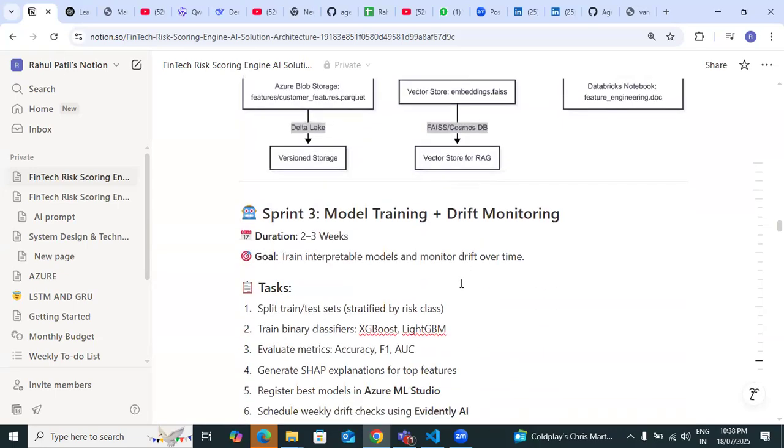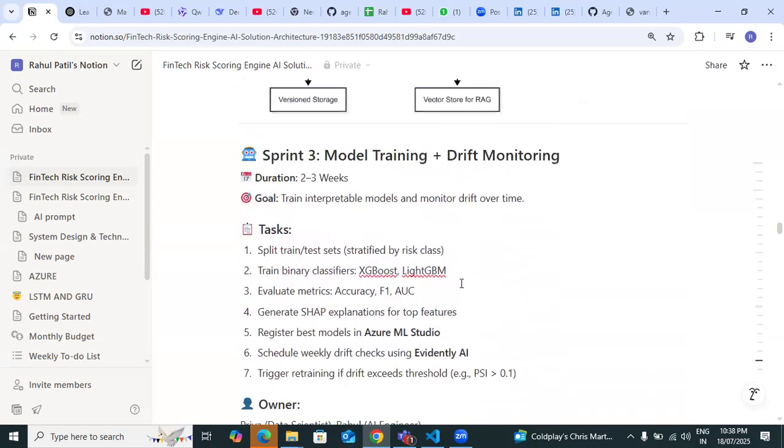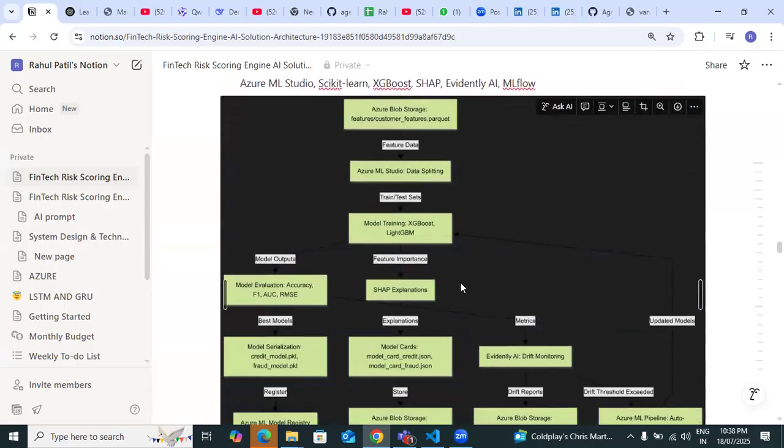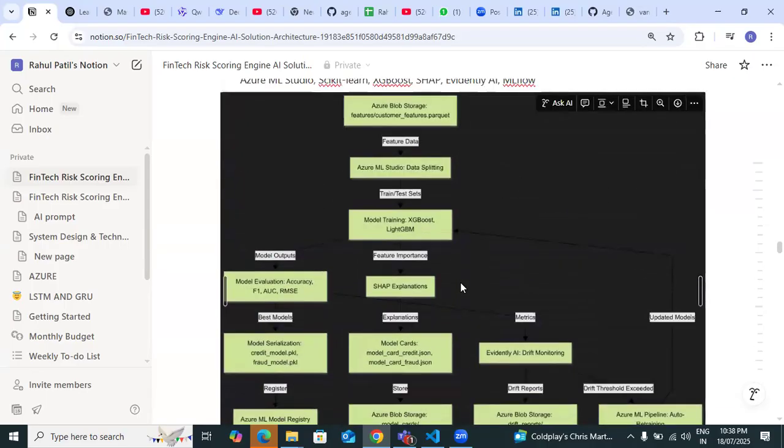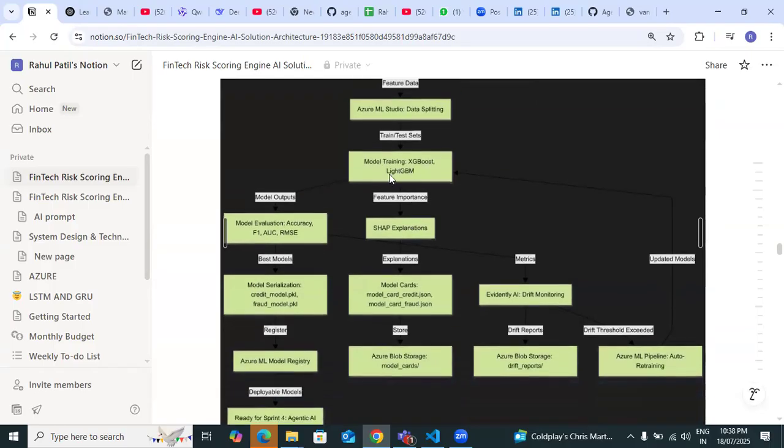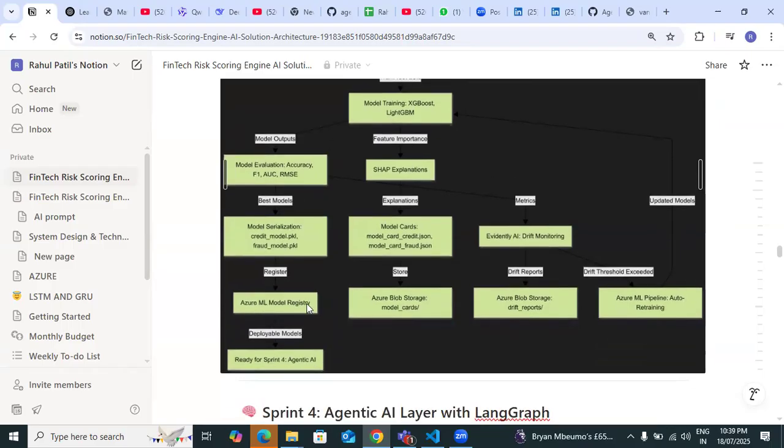Okay, next one. Model training. So this is the model training, from Azure Blob Storage. The data comes here, and with the help of Azure ML Studio we train the model, then with the help of XGBoost or LightGBM algorithm, then model output. Here is the accuracy, F1 score, RMSE score, the best model is stored and registered in a registry, and deployment model ready for Sprint 4.